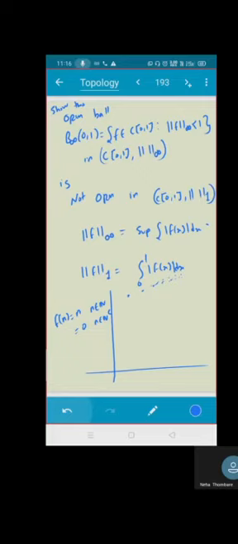Norm infinity is infinite, and what is the area under the curve? 0. Do you see? I gave you a function whose mod is very large. It is n, correct? As n goes upward, it goes towards infinity. But what about the area under the curve? It is 0.